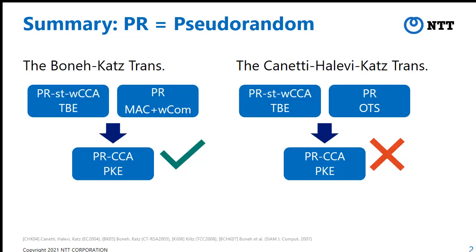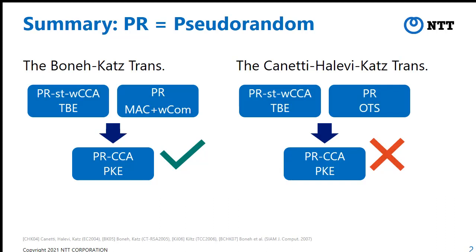But unfortunately, the Canetti-Halevi-Katz transformation fails to preserve shoot randomness. So even if we use the shoot random TBE and the shoot random one-time signature, we cannot construct the shoot random CCA secure PKE by using the Canetti-Halevi-Katz transformation. So this is what I want to talk about in this talk.